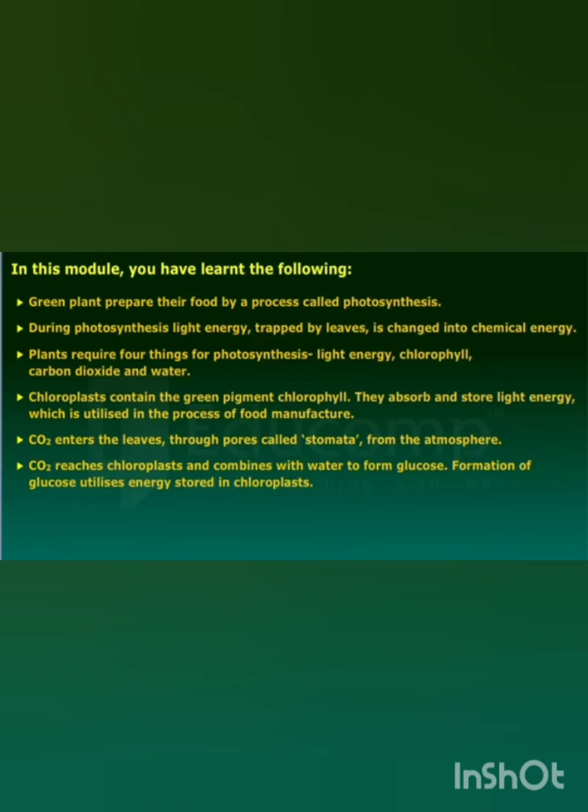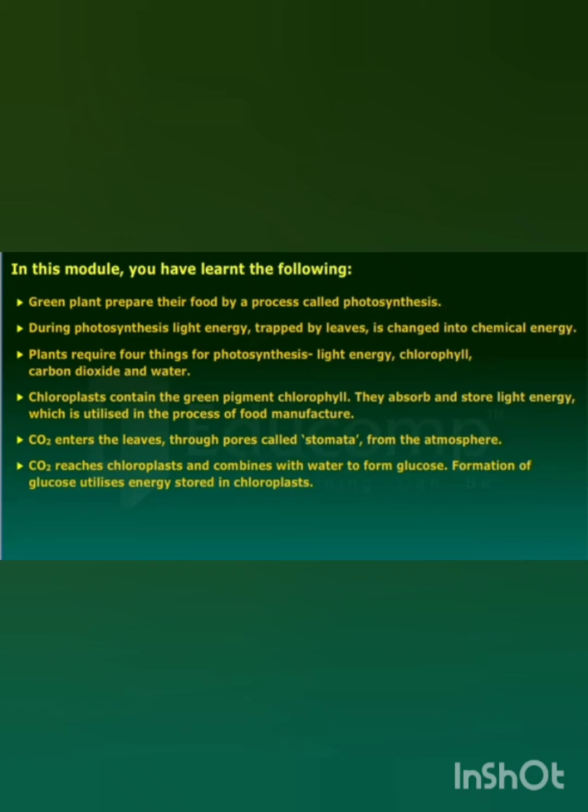In the process of photosynthesis, we can see the first one is green plants prepare their own food by the process called photosynthesis. During photosynthesis, light energy is trapped by the leaves and it is changed into chemical energy.